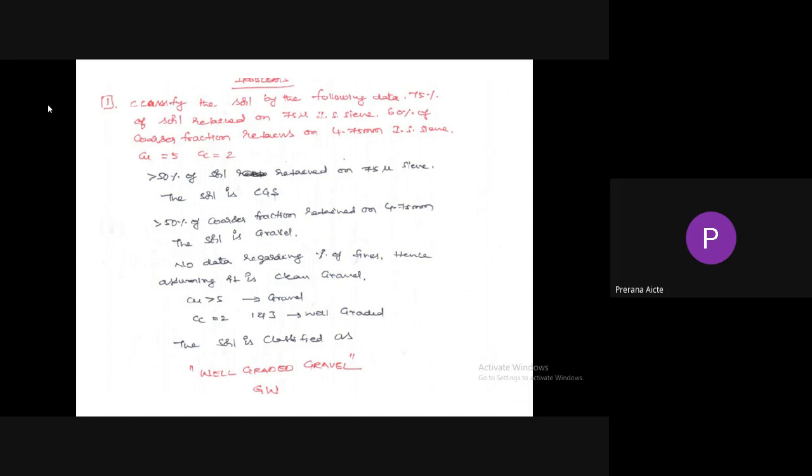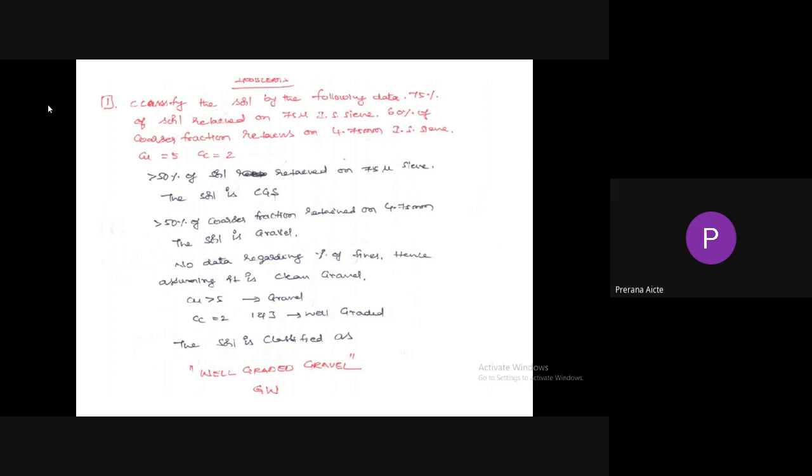First one is 75% of a soil retained on 75 micron IS sieve, 60% of coarser fraction retains on 4.75 mm IS sieve. Cu is equal to 5 and Cc is equal to 2. In the problem, 75% of soil is retained on 75 micron IS sieve. The meaning is greater than 50% of soil retained on 75 micron IS sieve. The soil is classified as coarse grained soil.